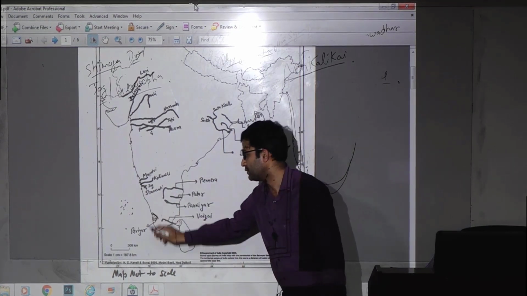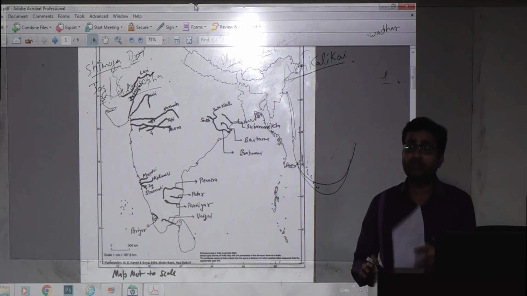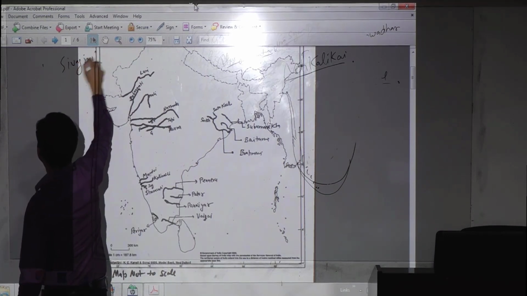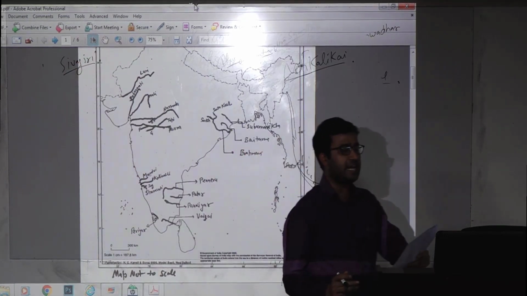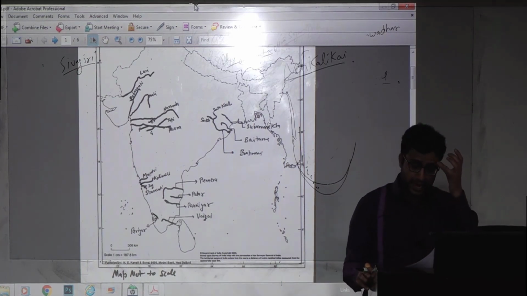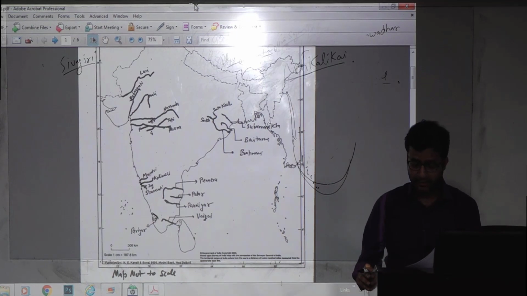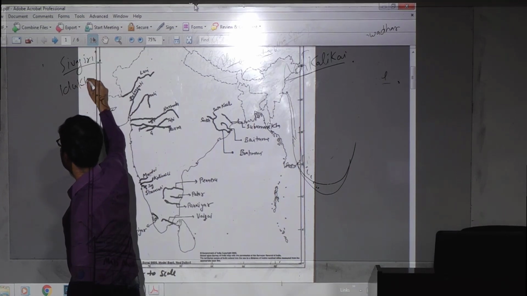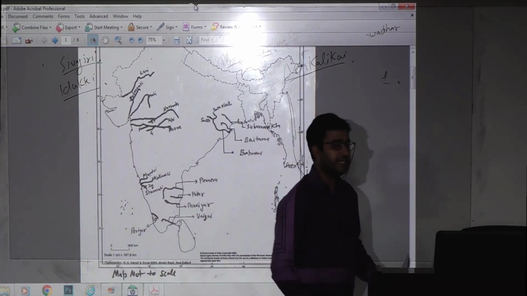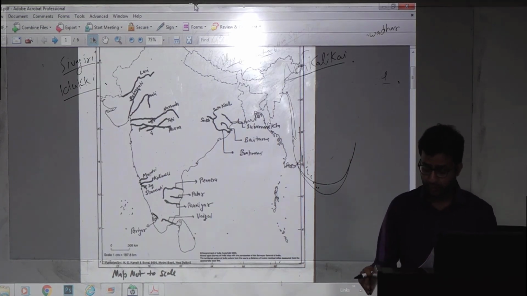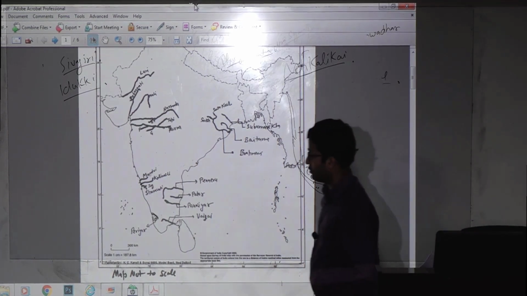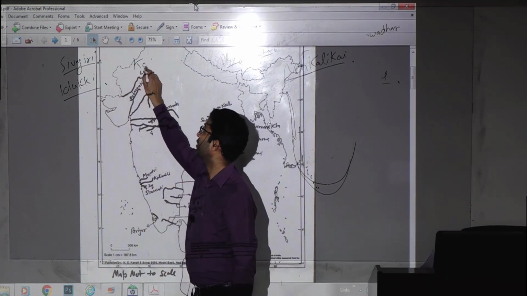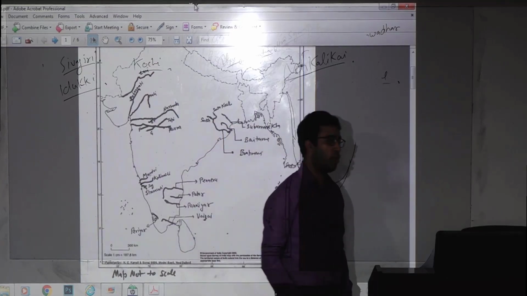Now next is Periyar. The source of this Periyar is Sivagiri. We have a dam on this Periyar river, Idukki Dam. An important city on the mouth of this Periyar river is Kochi. Kochi city is located on the mouth of Periyar river.